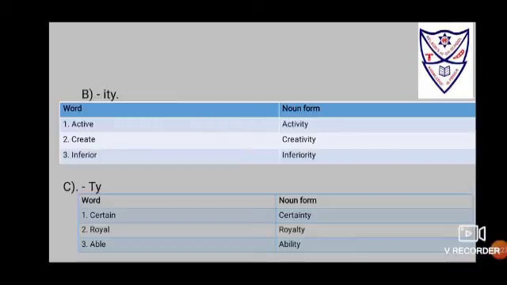How to use the suffix in C portion, that is TY? So if the word, or the adjective you could say, is certain, then you have to put TY, so that changes to certainty. Royal, simply put TY, that changes to royalty. Able, remove E and put ITY, then it becomes ability.